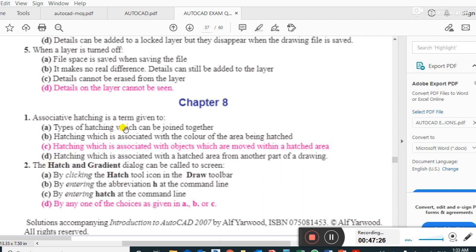Associative hatching is a term given to hatching which is associated with objects, so it moves with them within a hatched area. The Hatch and Gradient dialog can be called to the screen by any of the choices given: A, B, C. These three.